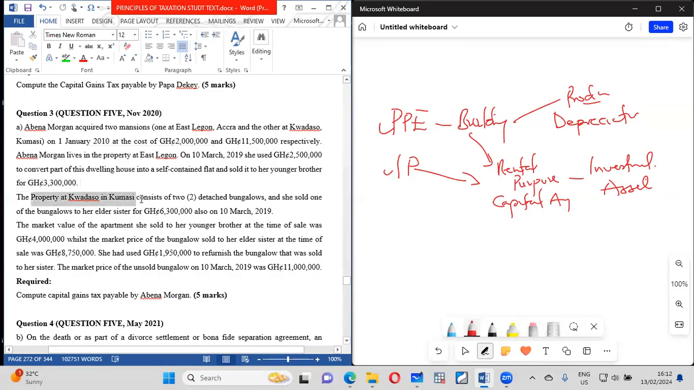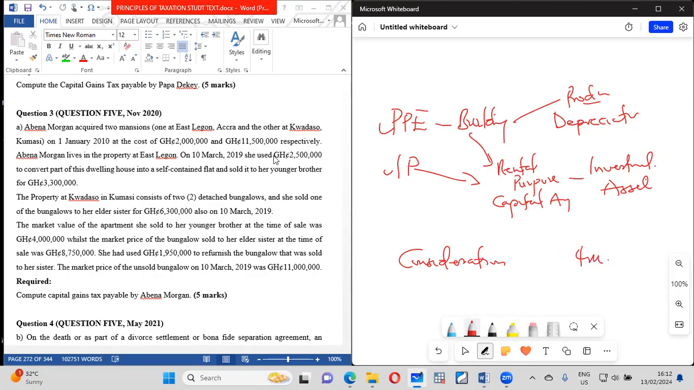The property in Kwadaso also consists of 2 detached bungalows, and she sold one of the bungalows for 6.3 on this date. Now, it is said that the sale to the younger brother is not at arm's length. But the market value of the apartment she sold to a younger brother at the time of the sale was 4 million. So you will ignore this one because we use market value for the sale. So the consideration will not be the related party one. It will be the arm's length one, which was 4 million.